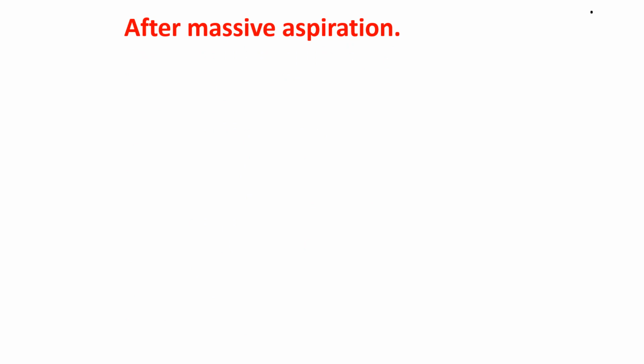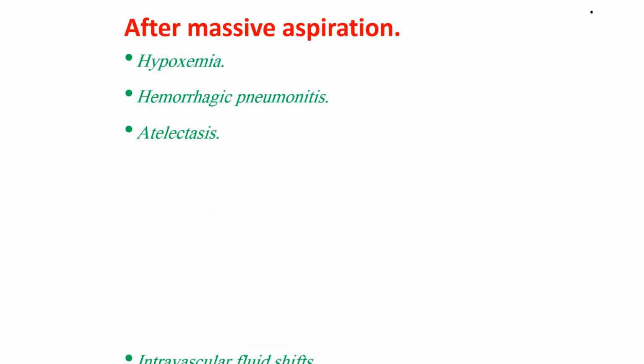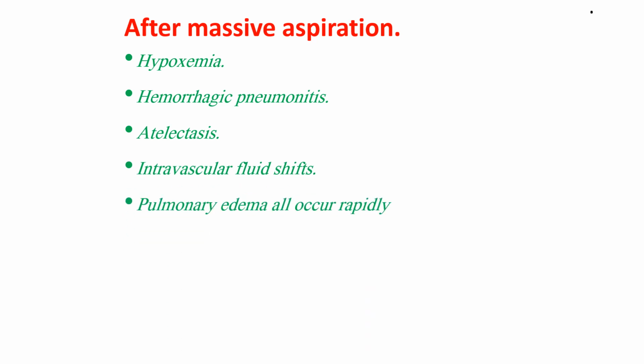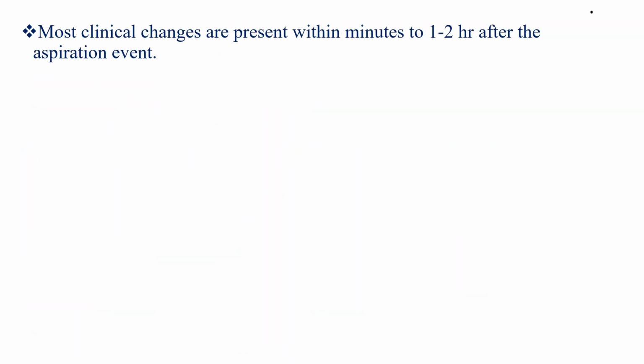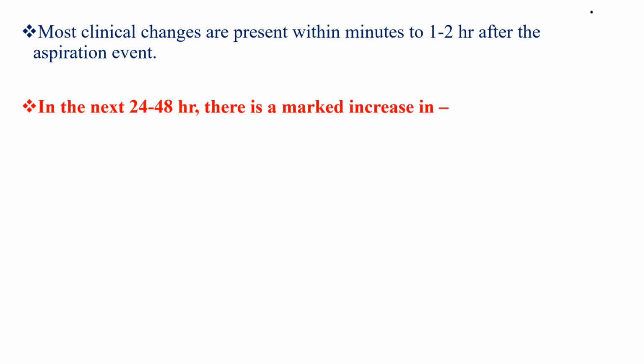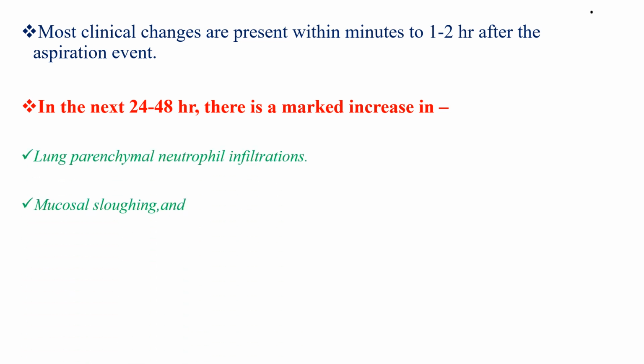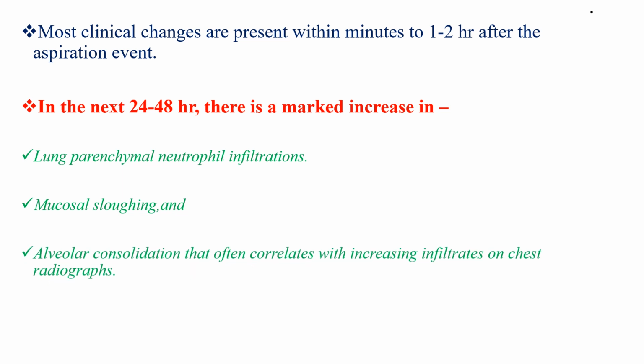After massive aspiration of gastric content, hypoxemia, hemorrhagic pneumonitis, atelectasis, intravascular fluid shifts, and also pulmonary edema all occur rapidly. Most clinical changes are present within minutes to 1 hour after the aspiration event. In the next 24 to 48 hours, there is a marked increase in lung parenchymal neutrophilic infiltration, mucosal sloughing, and alveolar consolidation that often correlates with increasing infiltrates on chest radiographs.